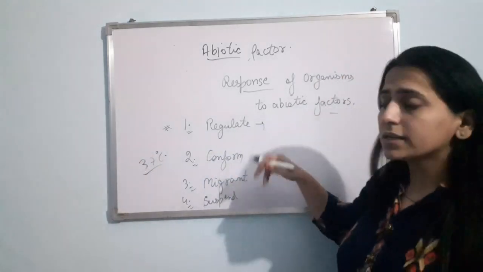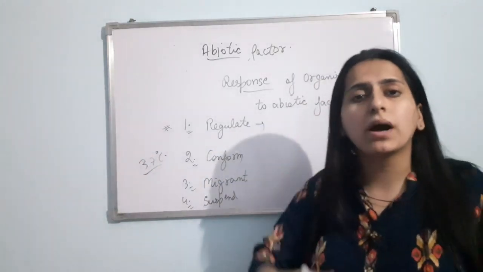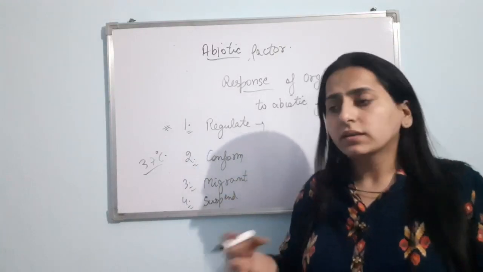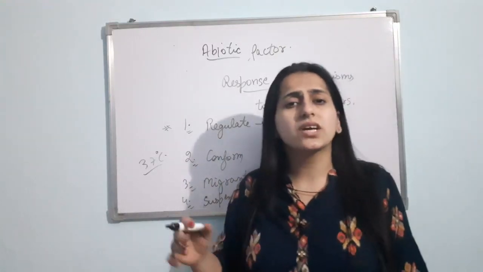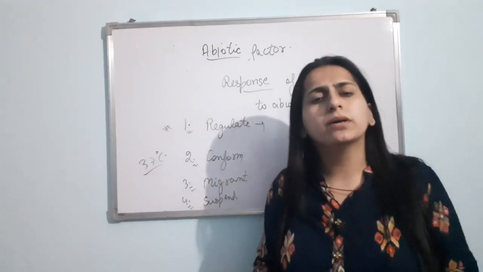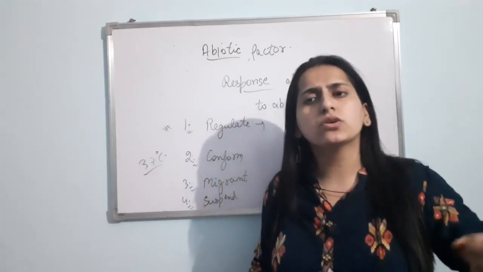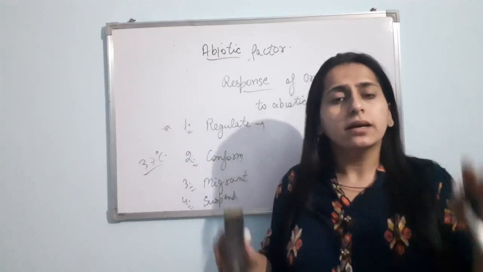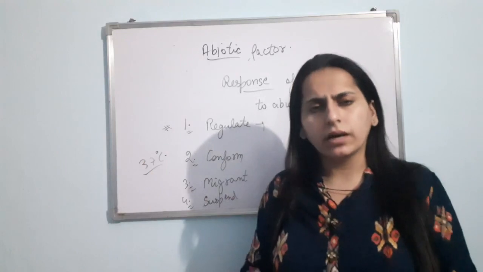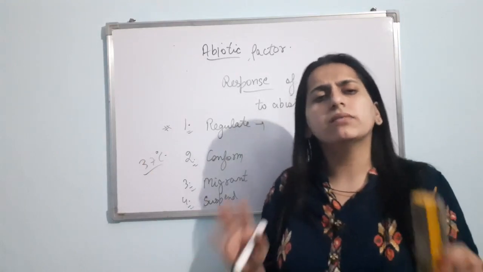So regulators are the organisms that have the power to regulate their body temperature. Their body temperature doesn't change according to the outside temperature. Whether the human being is in Panipat or moves to the polar regions or to the desert, they will try to regulate their body temperature to 37 only. A little bit of variation will be there, but still they will try.